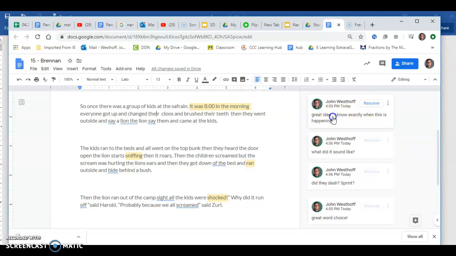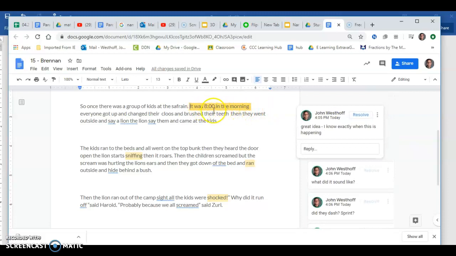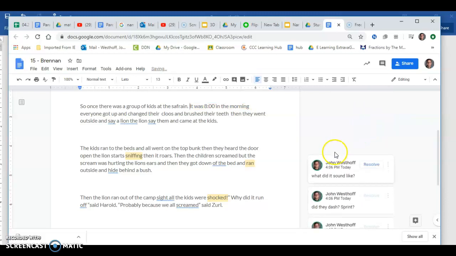So when he clicks on it, notice how this turned a different color? Great idea. I know exactly when this is happening. He's just going to click resolve, like, hey, thanks Mr. Westhoff for the compliment. Sounds awesome.